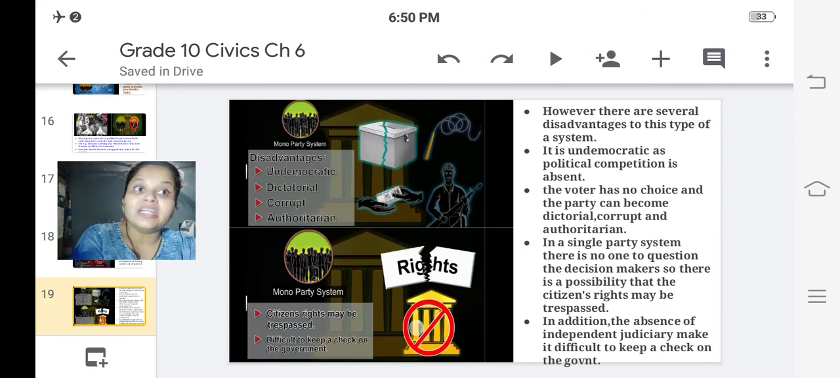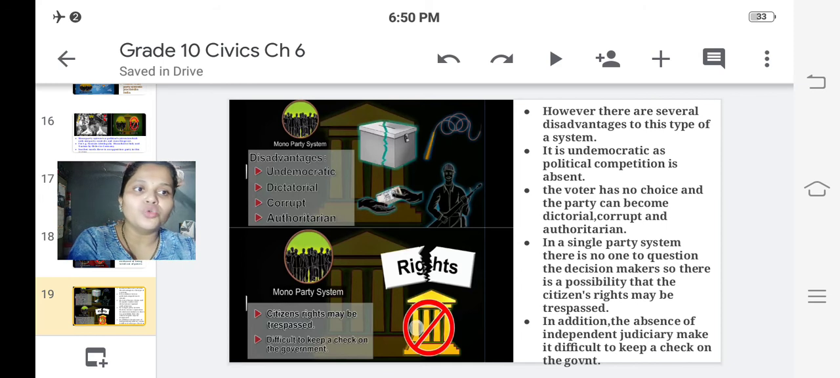However, there are several disadvantages. Now let us study what are the disadvantages of monoparty system. Disadvantages of this system: it is undemocratic as political competition is absent. There should be political competition, then only the government would run in a fair way. But since it is monoparty, it is undemocratic because there is no political competition.